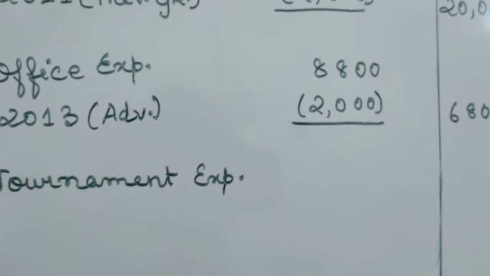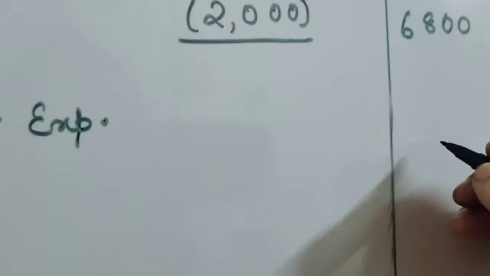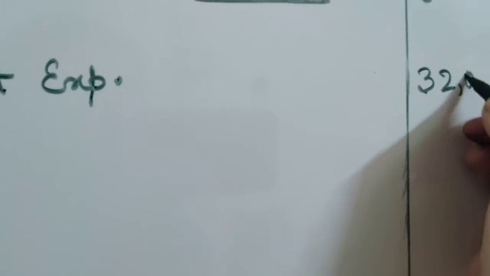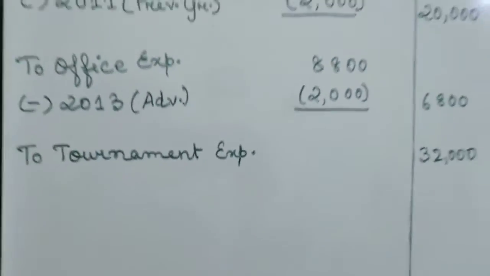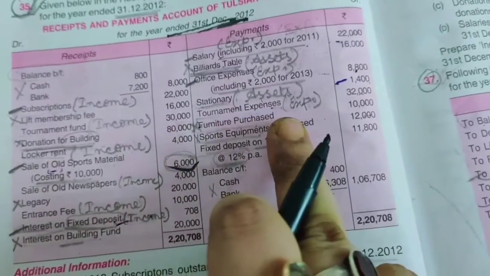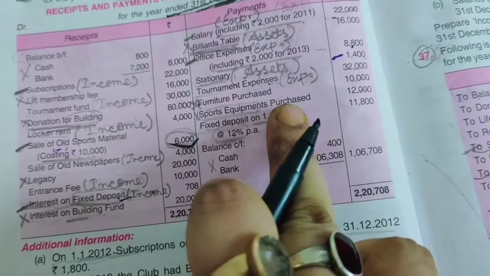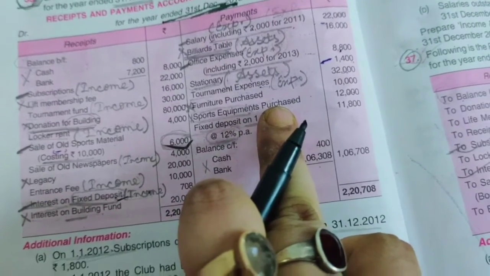Now the amount for tournament expenses is 32,000. So we will write 32,000 for tournament expenses. Okay. Next, furniture purchased. Furniture purchased won't come here. Next, again, sports equipment purchase. Sports equipment purchase also won't come in income and expenditure account.